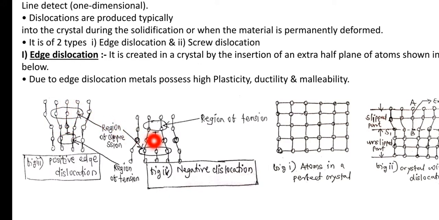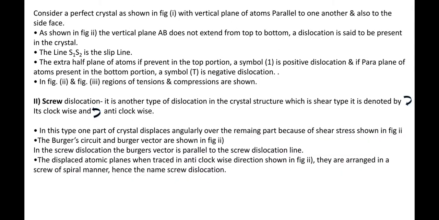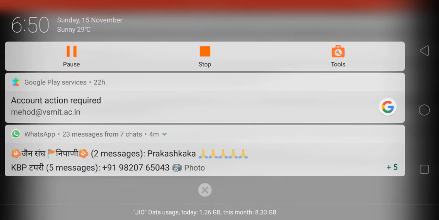When the extra half plane of atoms is present in the plane below, it is known as a negative dislocation. Because of plastic deformation, this defect occurs. Screw dislocation we will discuss in the next class. Thank you.